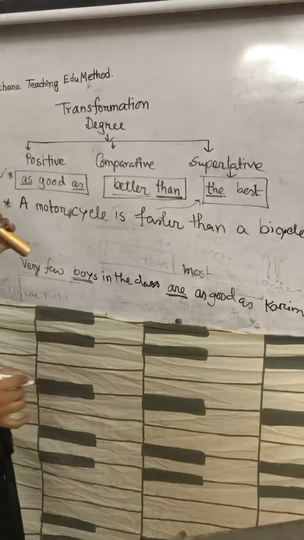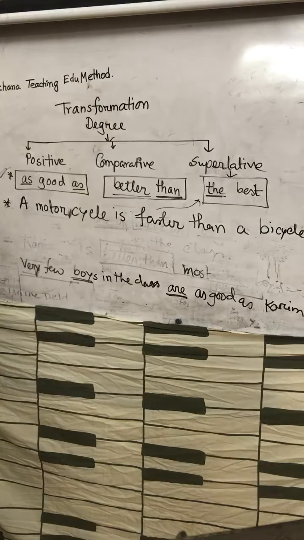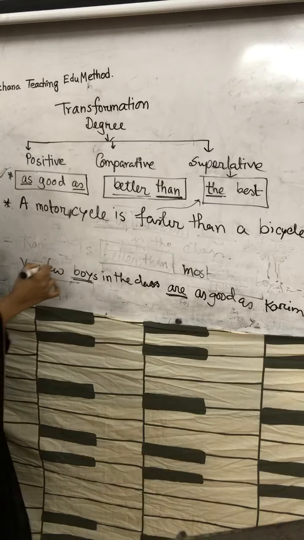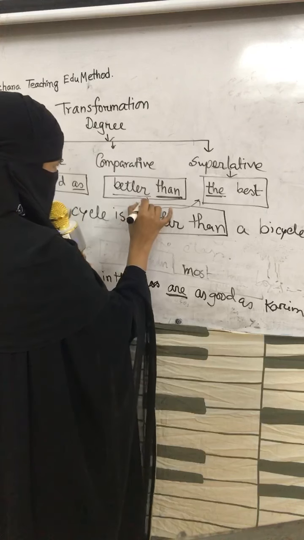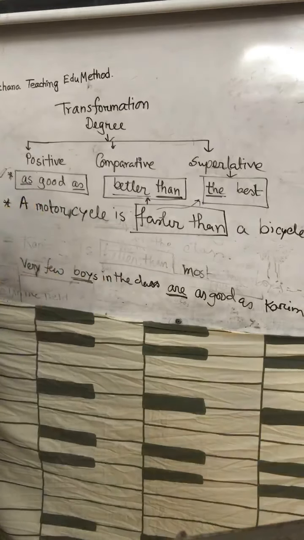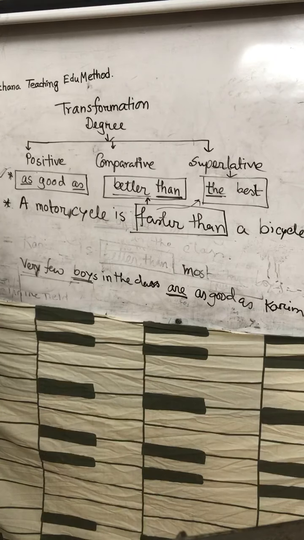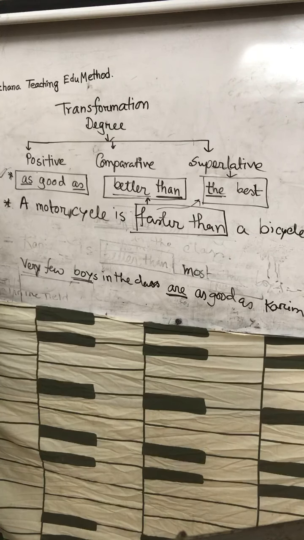A motorcycle is faster than a bicycle. So what is the degree here? Faster than. That means the comparative form. It is the comparative form of the word fast. Now you have to change it into positive degree.